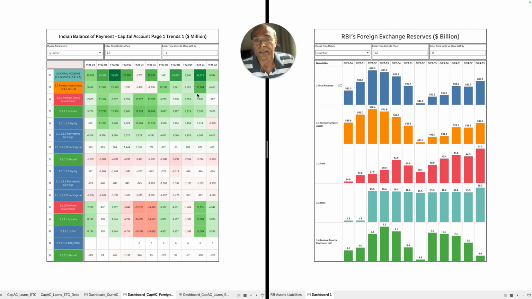So our BOP situation is positively impacted if the foreign investment that is flowing into our country is positive. If it is negative, then it will get negatively impacted. Similarly, the portfolio investment, you will find that in some quarters it has been heavily negative. So I am going to give you a yearly view. You will be able to appreciate what is going on from a yearly point of view. That will give you a better picture.